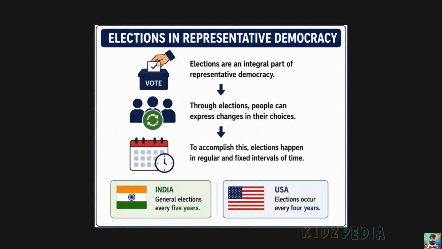Elections also give people a chance to change their choice. If people are not satisfied with the government, they can vote for different representatives in the next election. To make this possible, elections are held at regular and fixed intervals. In India, general elections are held every 5 years, and in the United States of America, general elections are held every 4 years. Regular elections help keep the government accountable to the people.